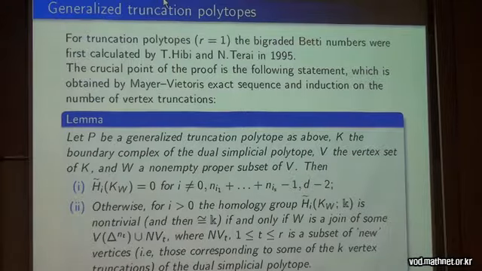Mostly its homology or cohomology groups are trivial, but for some positive i's, which are subsums of powers, this is non-trivial and equal to K. And this happens if and only if W is a join of some vertex set of a simplex added by some new vertices. New vertices means, in a simplicial polytope, so in a simple polytope you perform vertex cuts, and in a simplicial polytope you obtain pyramids over facets. These pyramids have vertices, these are new vertices, and we have such a presentation.